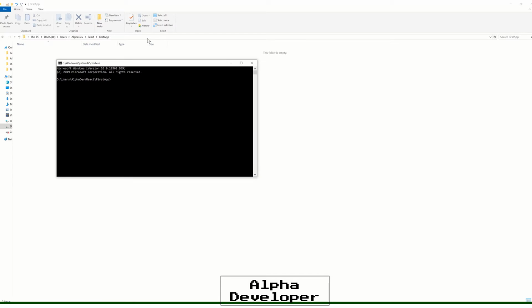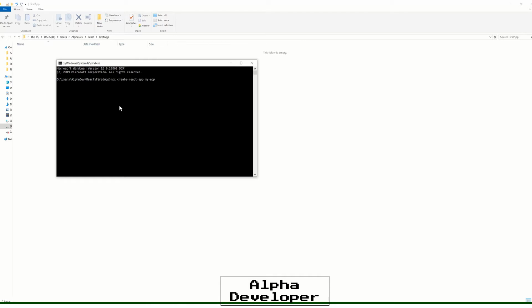After I've typed in cmd, what I want to do next is type a command called npx create-react-app my-app.